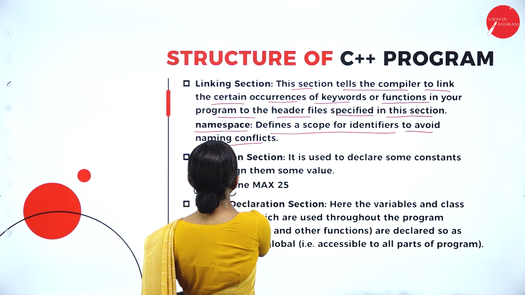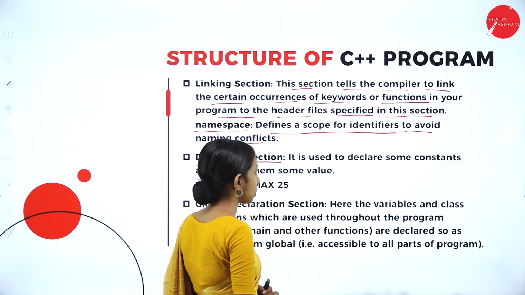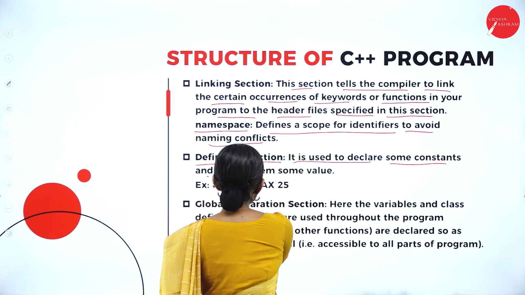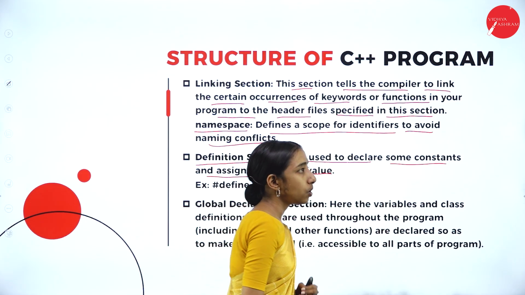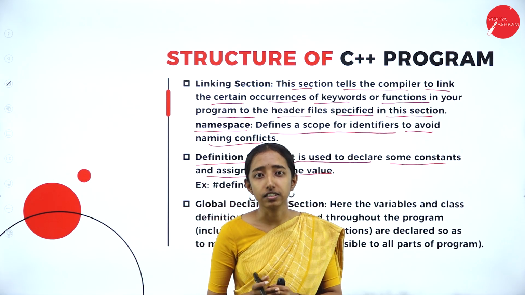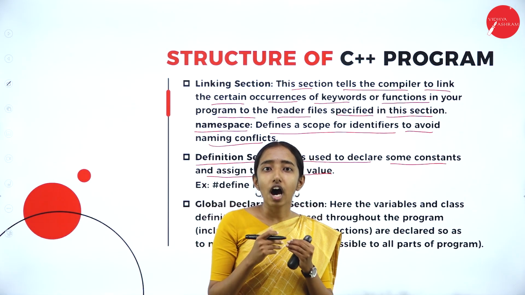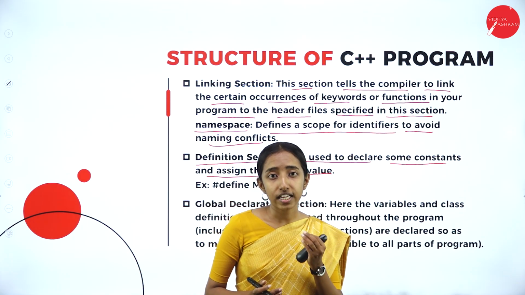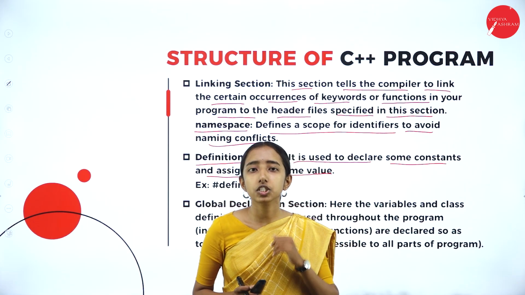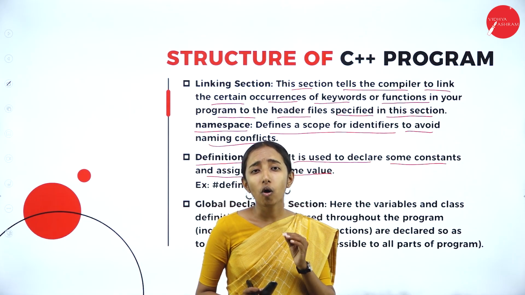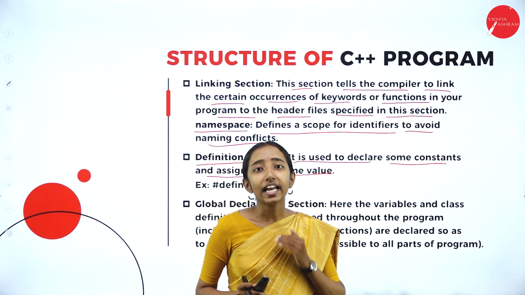Next we have the definition section. It is used to declare some constants and assign them some value. As the name says, we define our own constant value. For example, there is a large program and a value is a constant, so I don't want to use the value again and again.